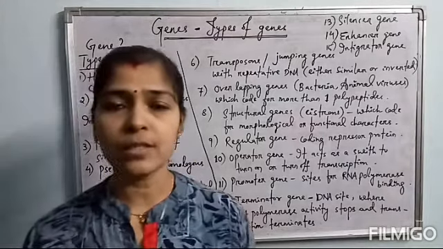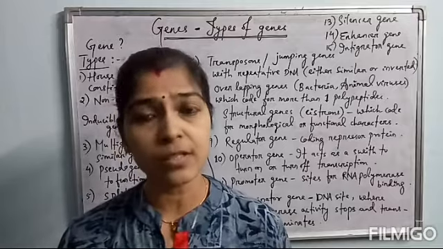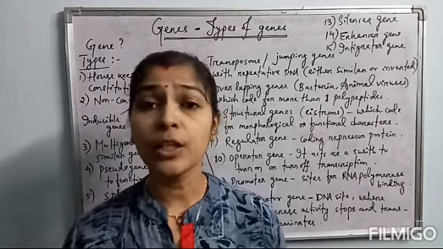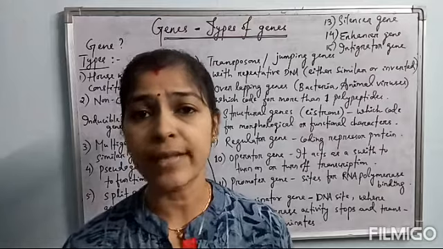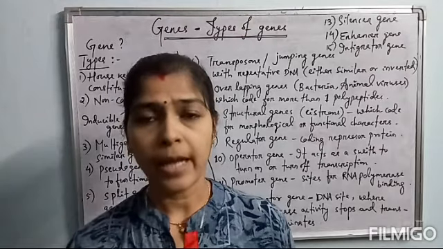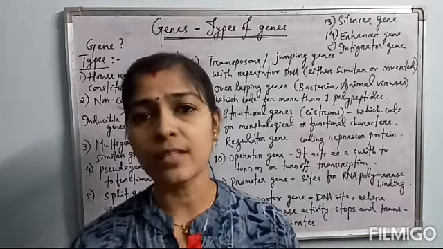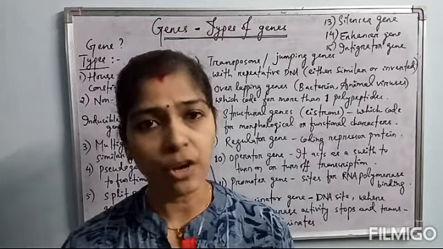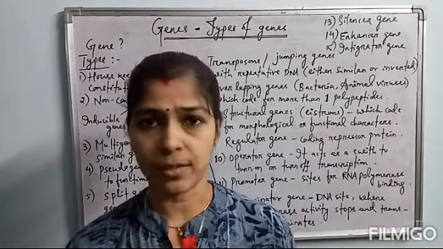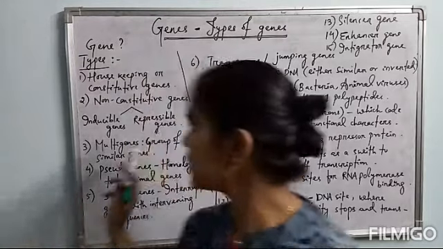What type of genes are called inducible genes? These genes are induced by the presence of a particular substance called an inducer, and depending upon the presence or absence of this substance, these genes are either switched on or switched off. These are inducible genes.